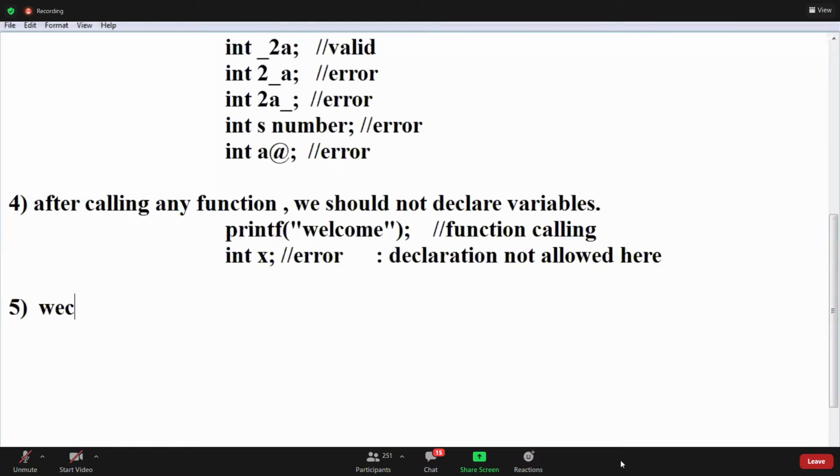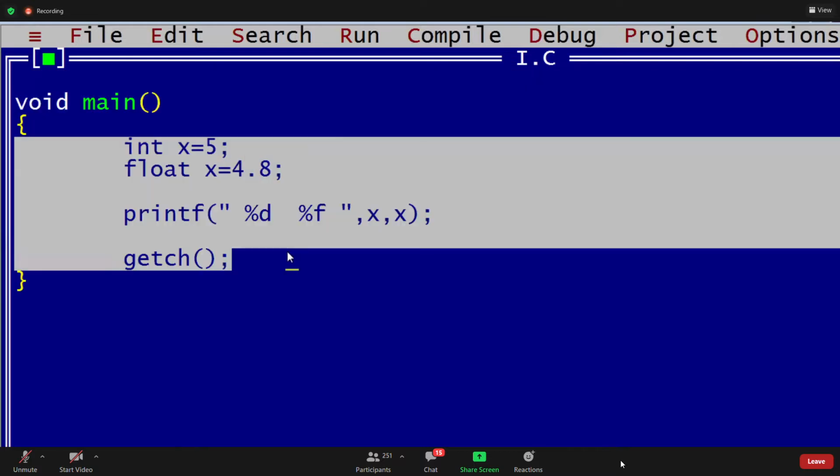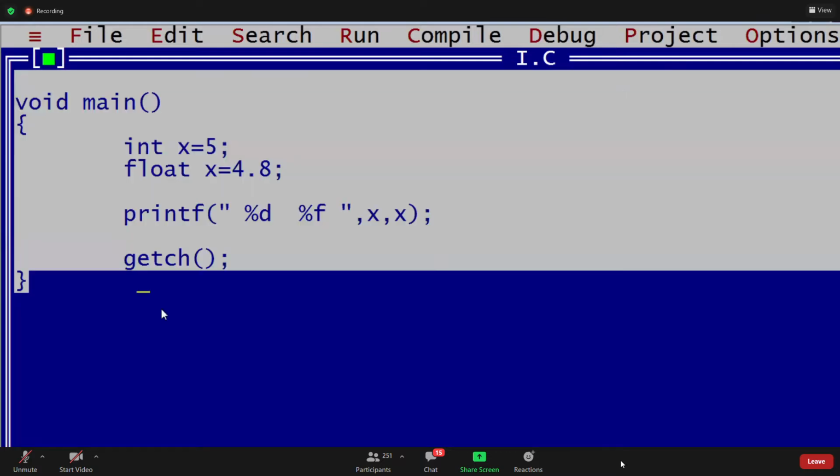We can't declare two variables with the same name and same scope. Right? This is error.